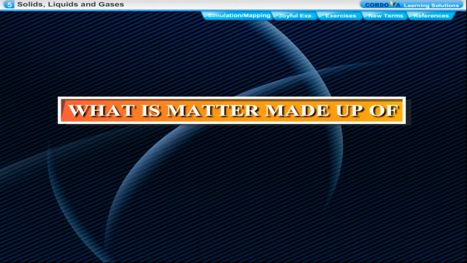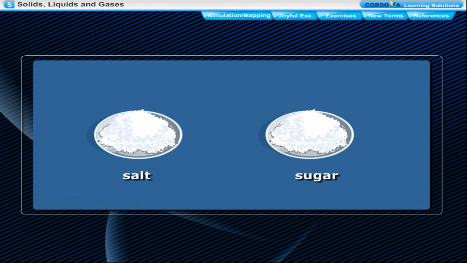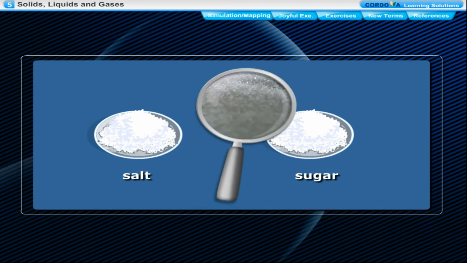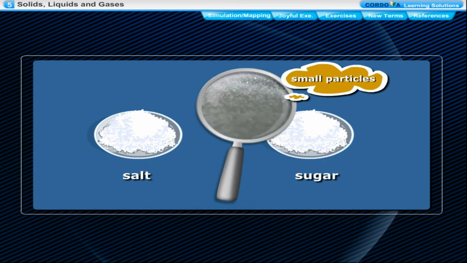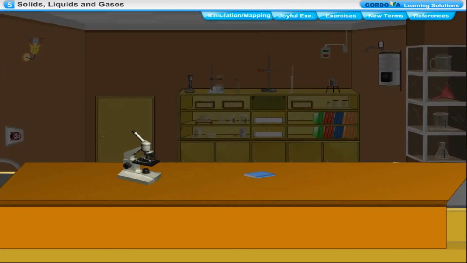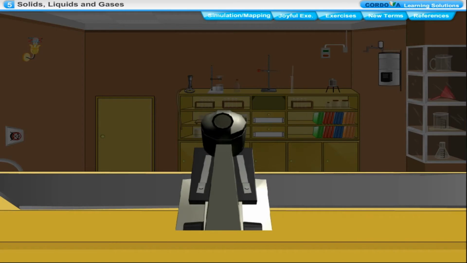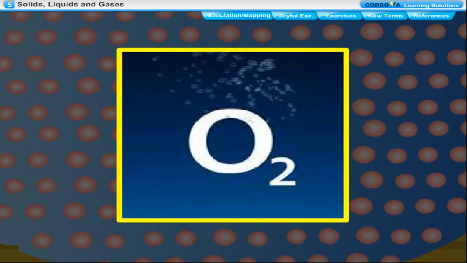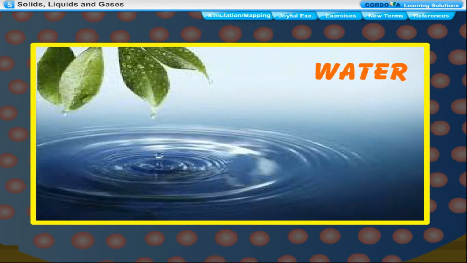What is matter made up of? Matter is made up of tiny particles called molecules. The molecules are so small that we cannot see them with our naked eyes. They can be seen only under a microscope. The molecules of different substances are different. For example, oxygen gas is made up of many molecules of oxygen. Water is made up of many molecules of water.